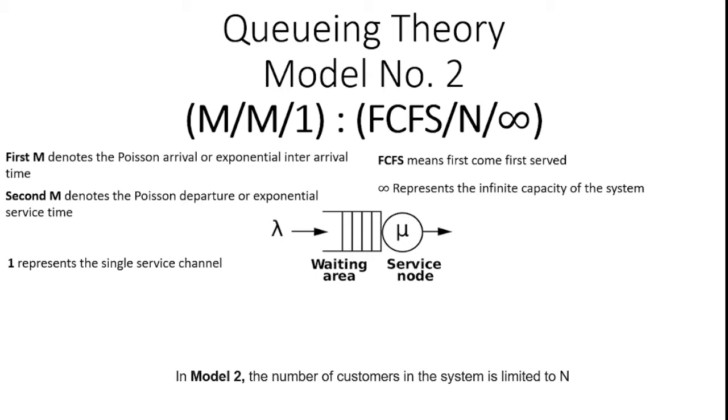So model number 2 is represented with the symbol (M/1) : (FCFS/N/∞). In model 2 the number of customers in the system is limited to N. Likewise, model 2 is represented with the problem.